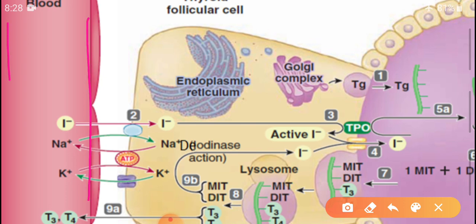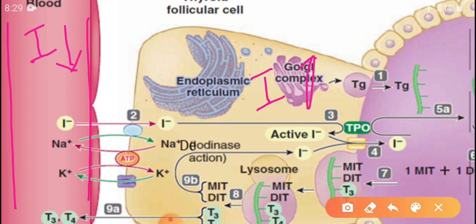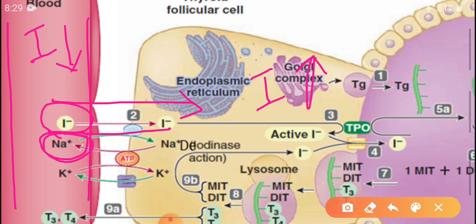So this is the blood vessel. Here the iodine concentration is less, while in the cytosol of the follicular cells iodine concentration is more. But iodide has to be transported against this electrochemical gradient, and this iodide transport is with sodium. So along with sodium, iodide is transported with this pump, and this pump is called the sodium iodide symport.